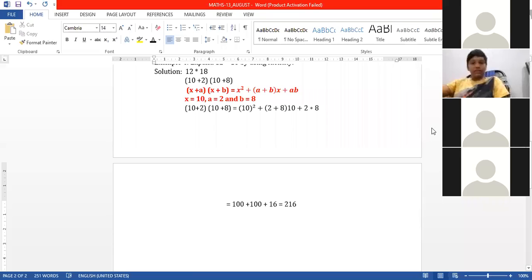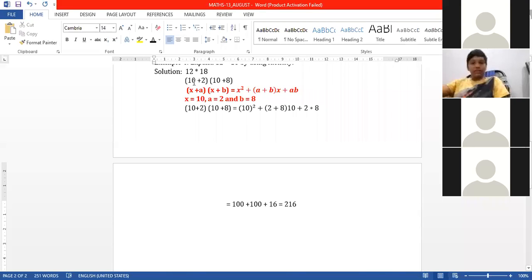Example 4 I have given here. Find out the value of 12 into 18. 12 I have written 10 plus 2, and 18 I have written 10 plus 8. Now you can ask, sir, why you are writing 12 is equal to 10 plus 2? 18 we can write here 20 minus 2, and 12 we can write 10 plus 2. But we want the value of x to be the same.